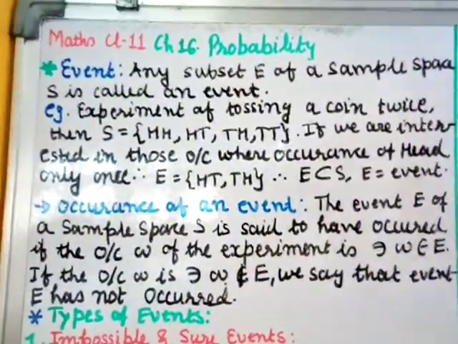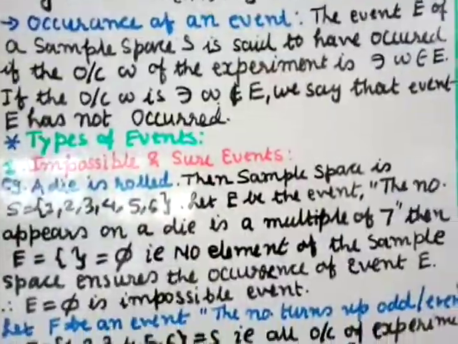So that is the occurrence and non-occurrence of the event.